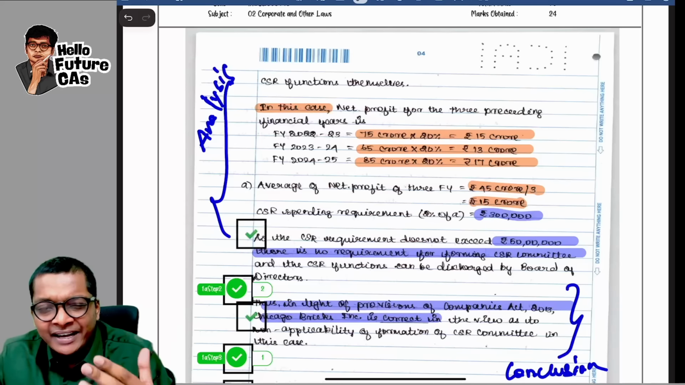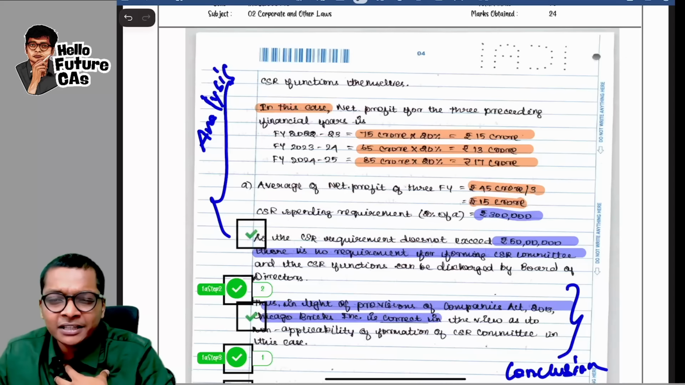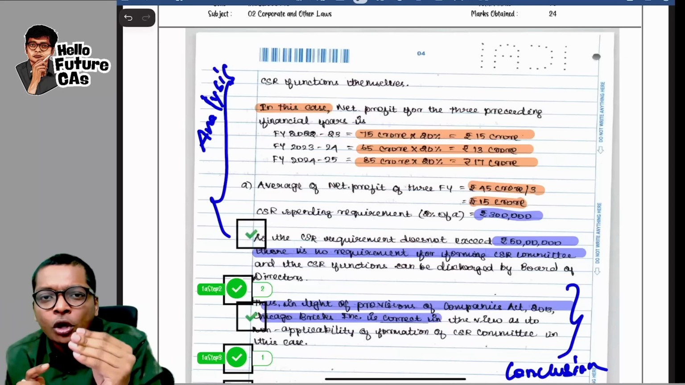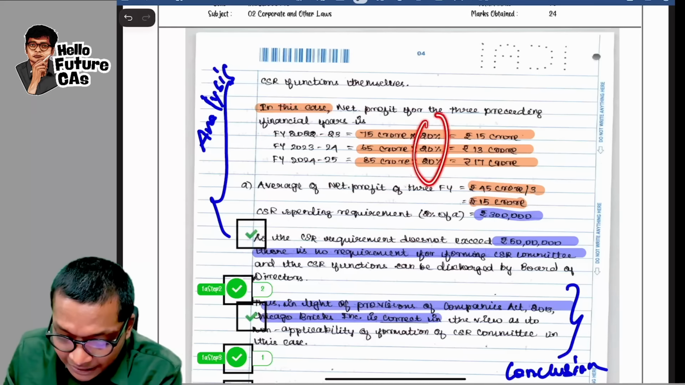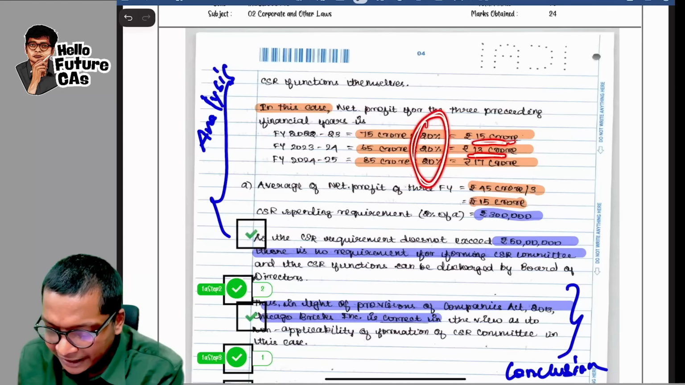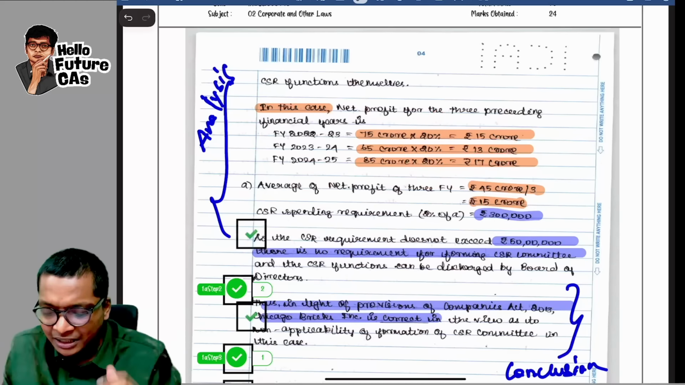No need to write the facts, because even if you write the facts, you're not going to gain any marks. And if you want to write the facts, you shorten it to 1 or 2 lines. She's writing, in this case, the profit for the 3 preceding years is given. This is nothing but copy pasting of facts, but she's applying the percentage and she's saying, okay, turnover into net profit percentage is, this is the net profit 15, 13 and 17 crores for the last 3 years.